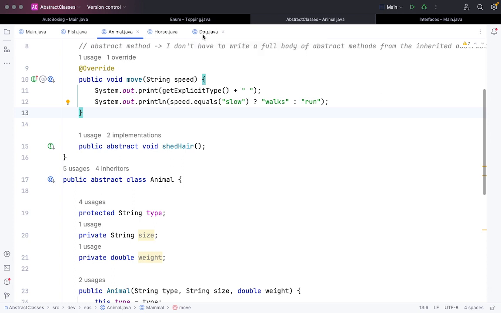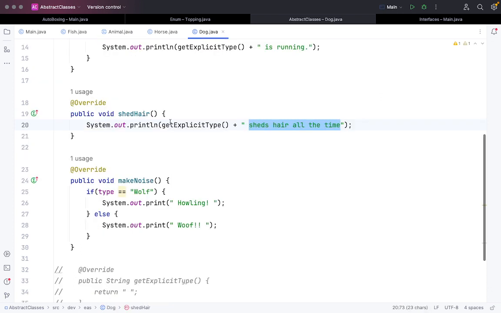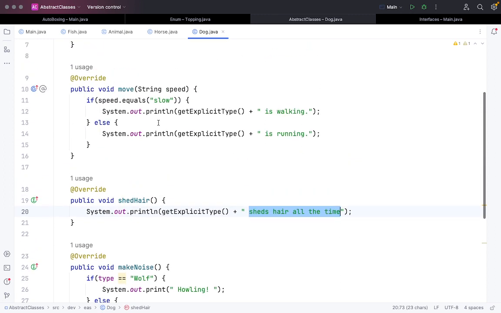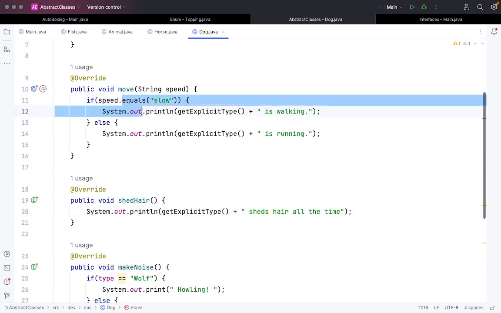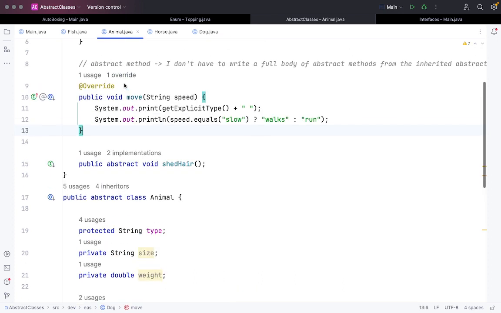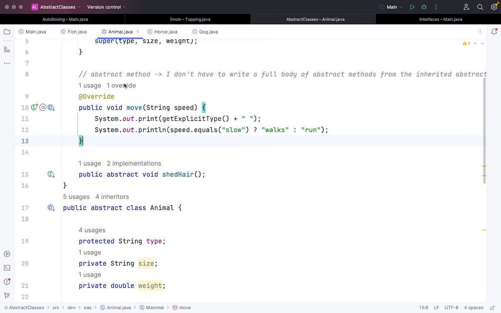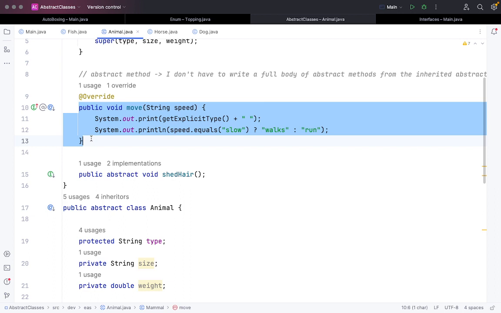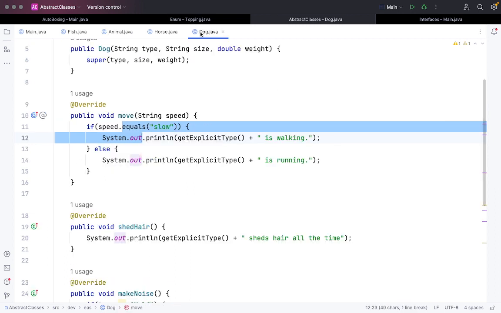Okay, so I'm assuming that, let's say, a dog also has this move function. Now you also want that the animal class also has this move function written. So you want to invoke this parent move function also, as well as the dog one.